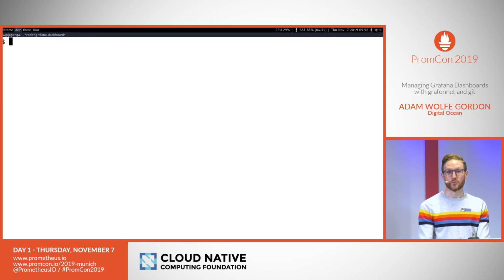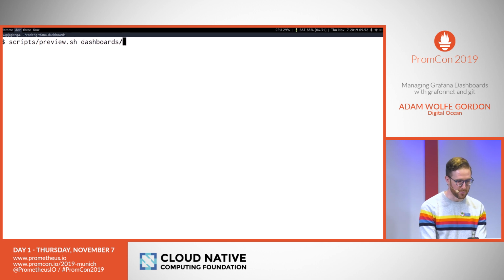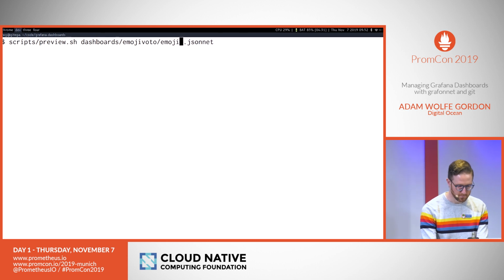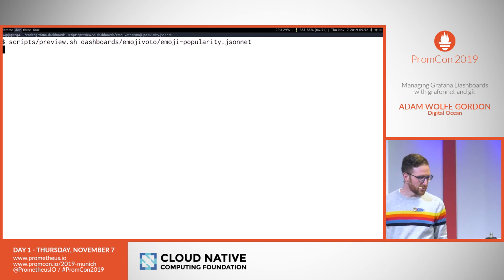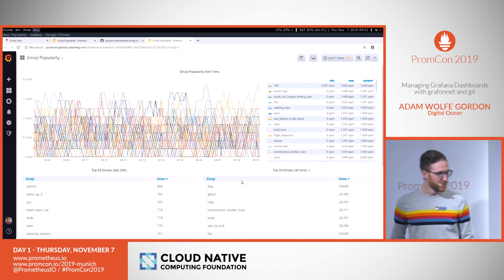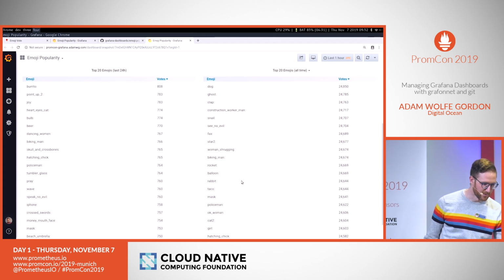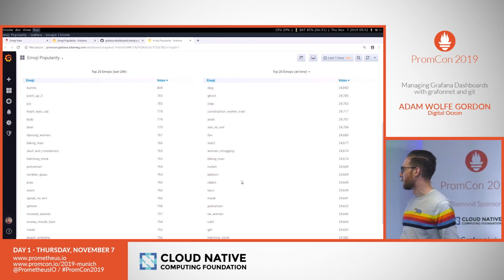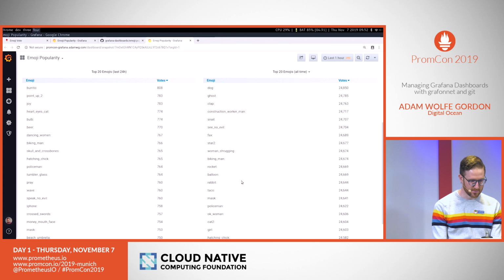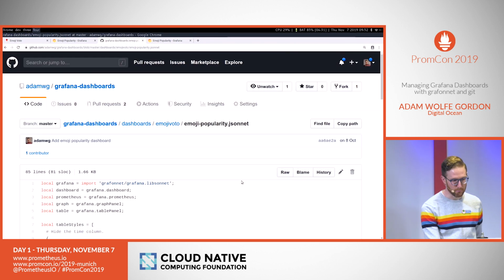So I want to see what that change is actually going to look like. I'm going to run my preview script, and I'm going to pass it my dashboard definition. And that's going to generate a preview, and it's actually going to just pop it open in a browser window, and I can see it right away. So now this is the same dashboard we just looked at, except on the right-hand side now we have top 20 emojis of all time. Dog is the most popular, apparently.